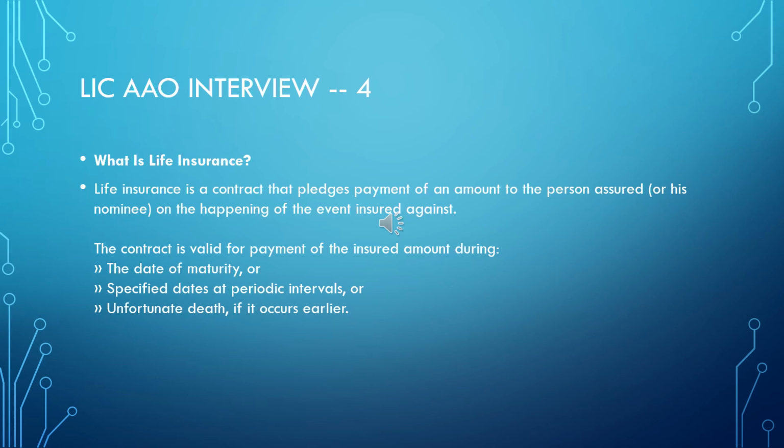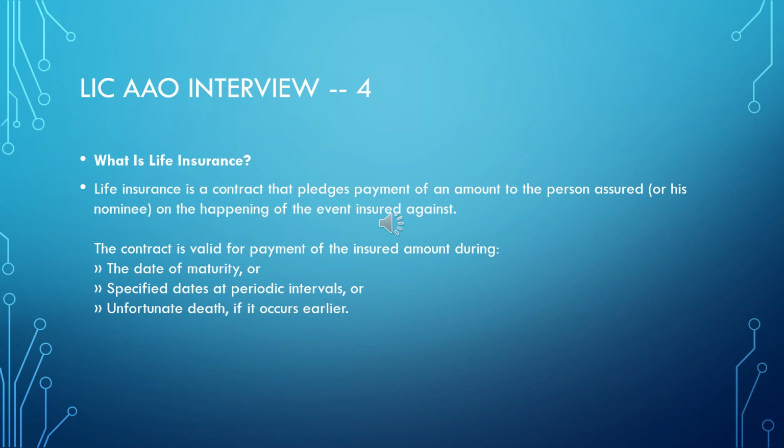Now let me explain about this. So they say, what is life insurance? Life insurance means you have to go and take a life insurance policy, agree to pay a certain sum of premium at periodical intervals, maybe monthly, quarterly, half yearly or yearly. About 30-40 years ago, monthly payment of insurance was very famous.